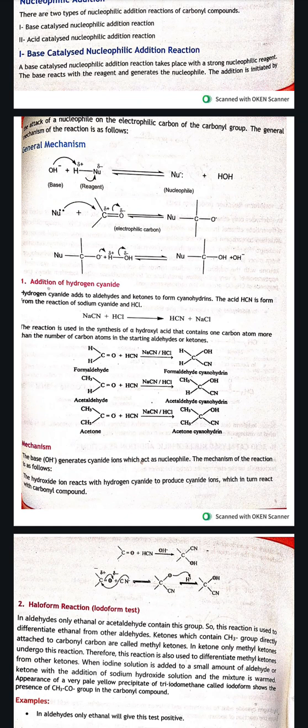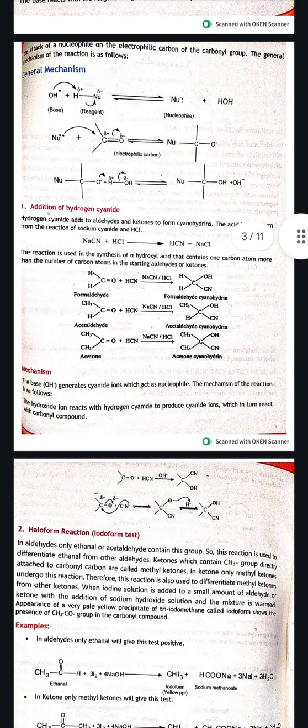First of all, the hydroxyl, which is a base, will attack the positive hydrogen. Eventually the nucleophile will leave the group, and that nucleophile will attack the carbonyl carbon, which is electropositive carbon, and the double bond will shift towards oxygen, and oxygen will get negative charge.